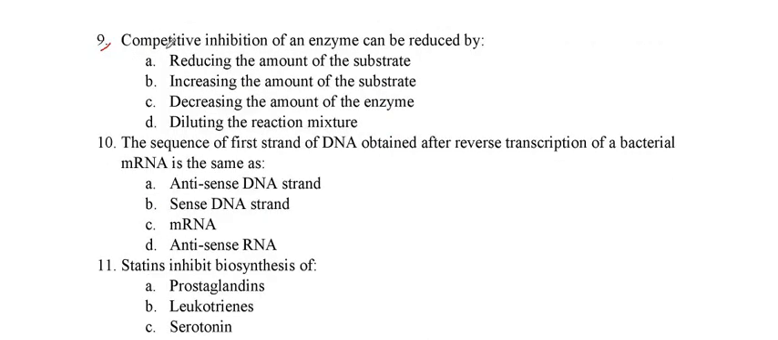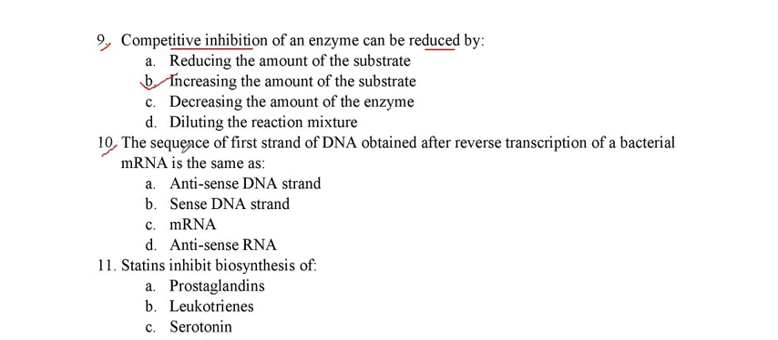In question number 9, it is asked that the competitive inhibition of an enzyme can be reduced by. So you know in competitive enzyme inhibition, what happens? A molecule which is similar to the substrate binds to the enzyme, and then this competitive inhibitor molecule is not able to initiate the reaction. So if we have to reduce this competitive inhibition, we simply increase the amount of the substrate. So option B is the right one. Now we will see the next question.